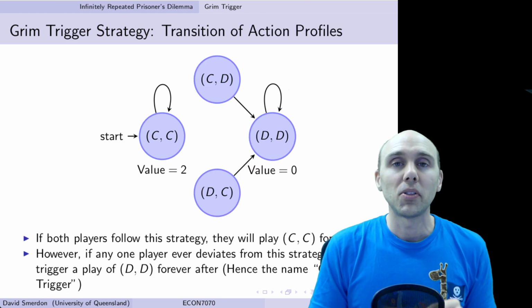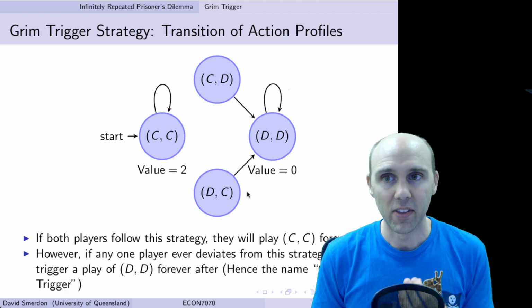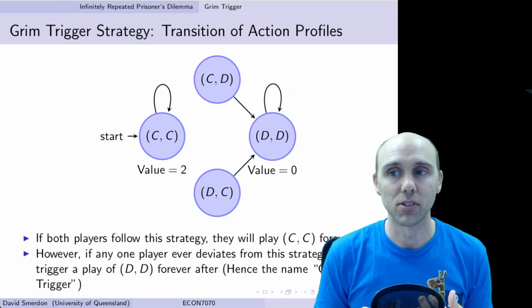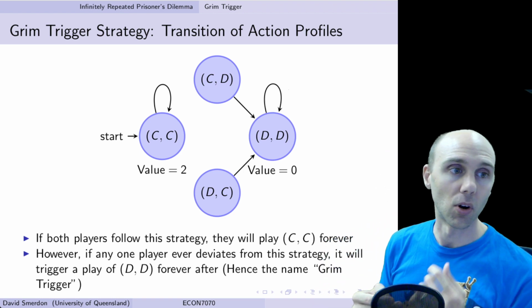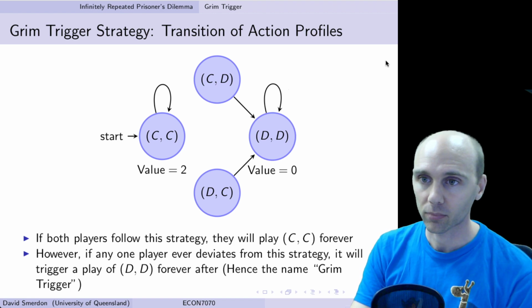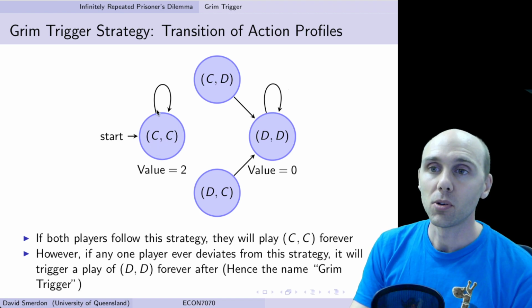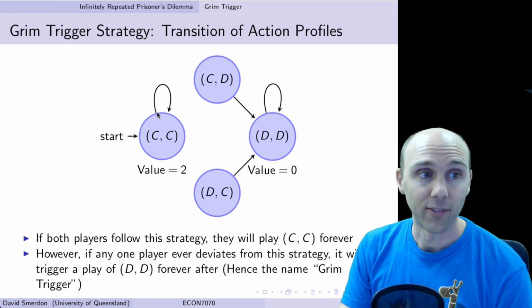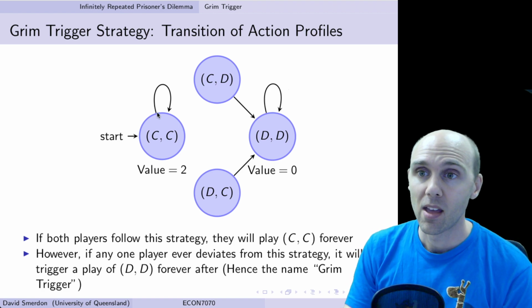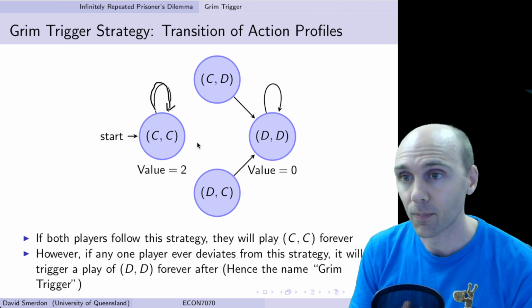So how do the action profiles transition into each other? And this will help to give us an idea of the different sort of histories that we can get. If we start at CC and keep playing CC, if both players are following the Grim Trigger strategy, then the transition profile doesn't deviate. I'm playing C if you play C, you play C if I play C, we stay there forever.